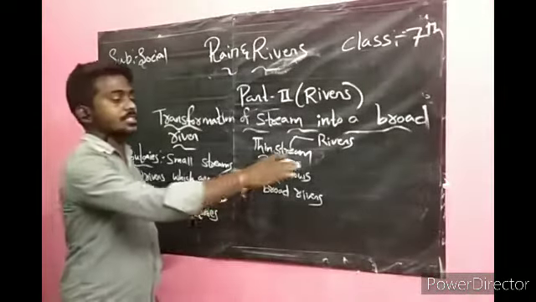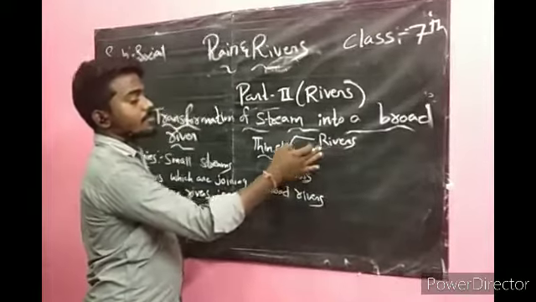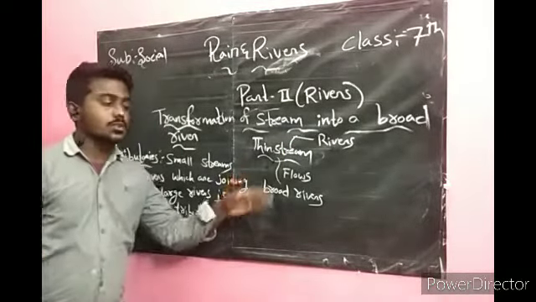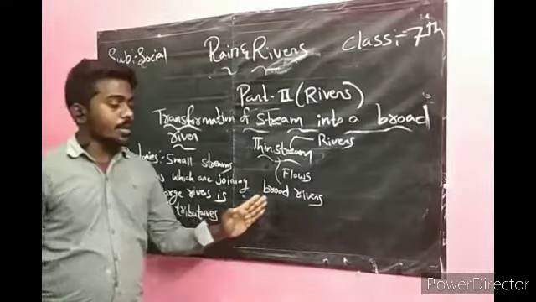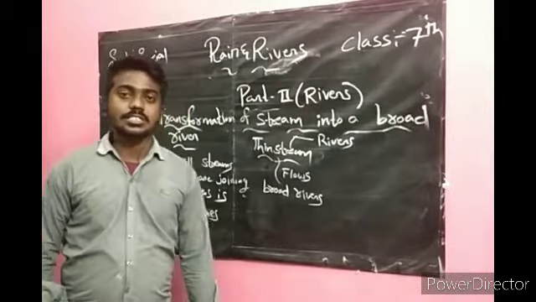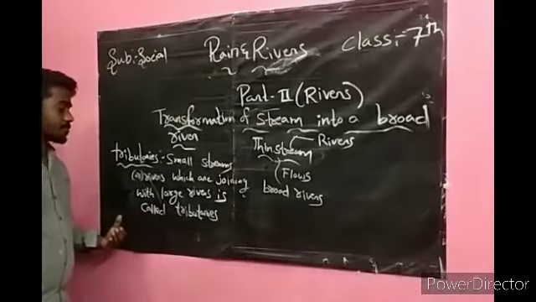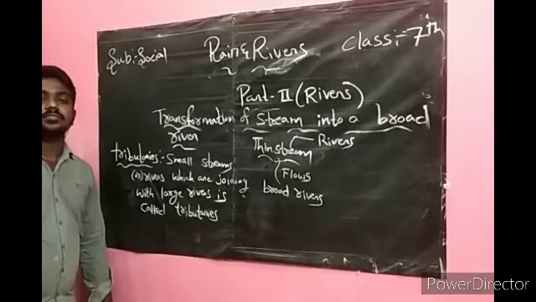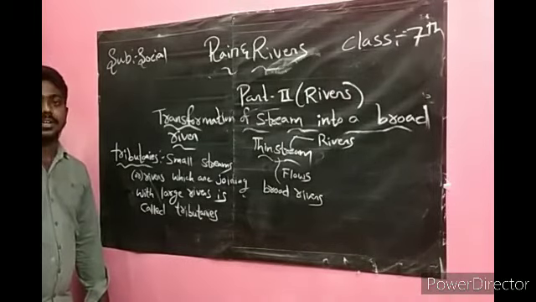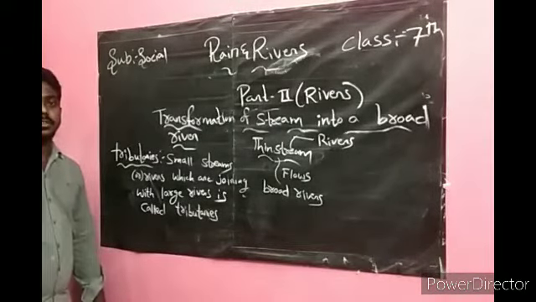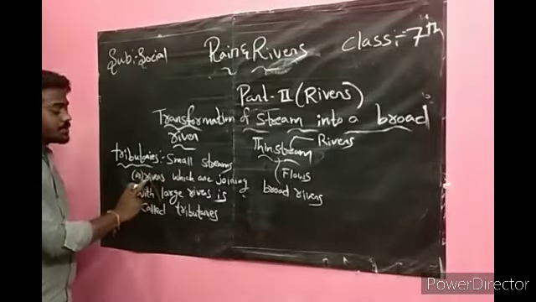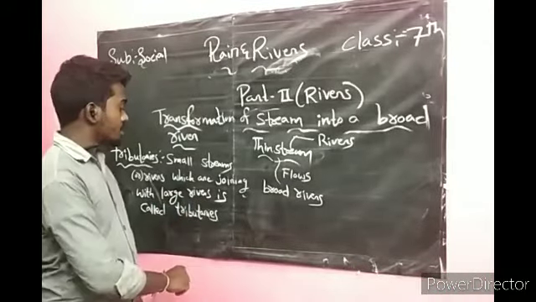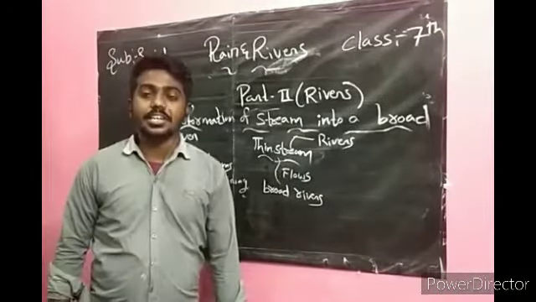First of all, rivers form like a thin stream, and as it flows, at last it will become a broad river. Manjira is a tributary of Godavari. Small streams or rivers which are joining with large rivers are called tributaries.